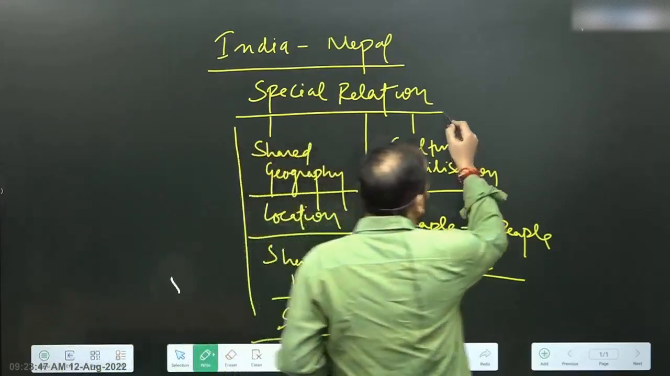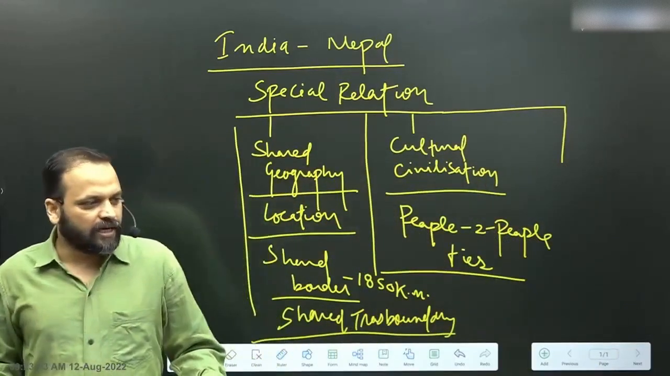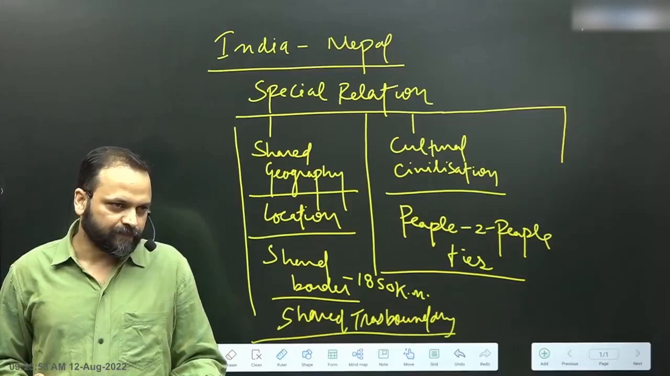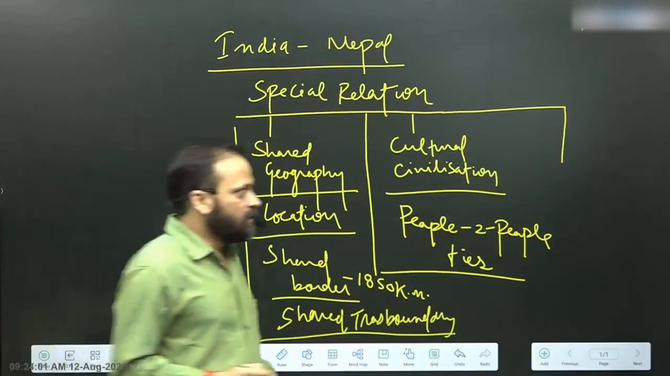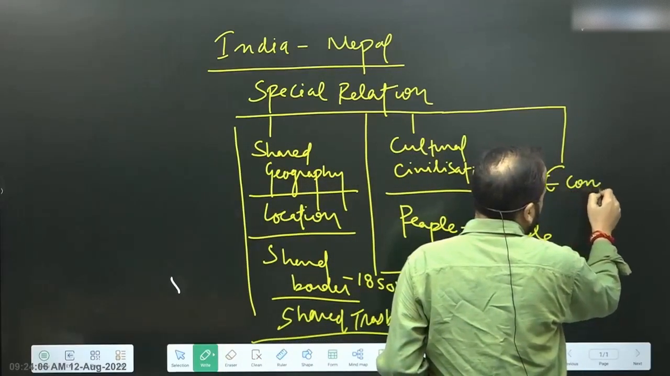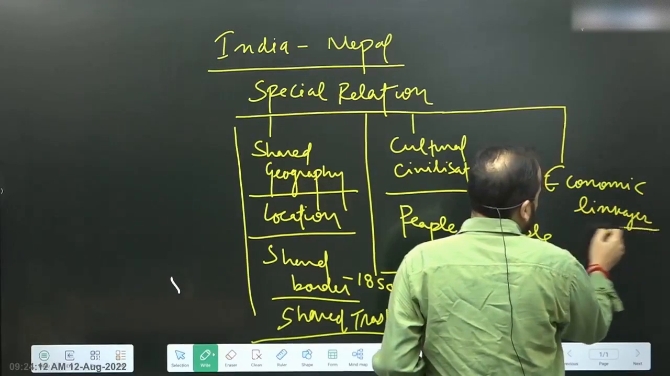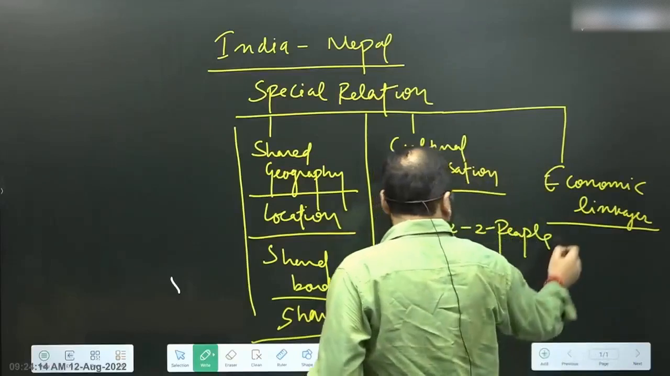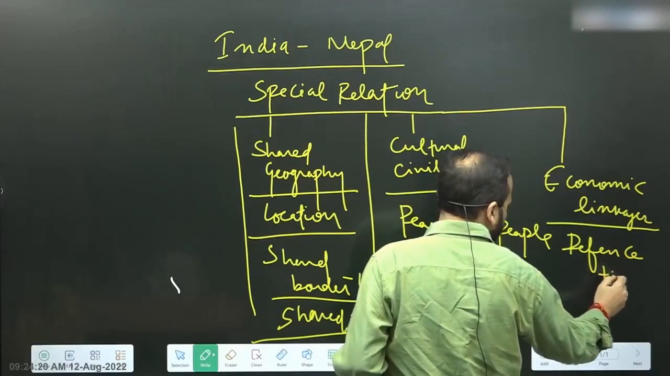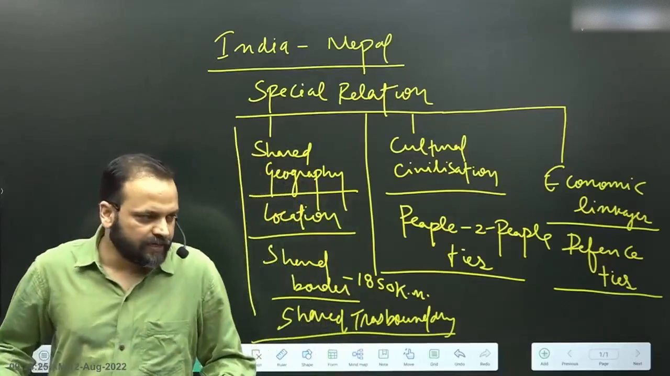What is the other element that makes it special? So there we can give examples of what are the outstanding areas of cooperation. What are the outstanding areas of cooperation? So outstanding areas of cooperation, we will find close economic linkages between India and Nepal. Economic linkages. All right. We have close defense ties. Close economic linkages, close defense ties.